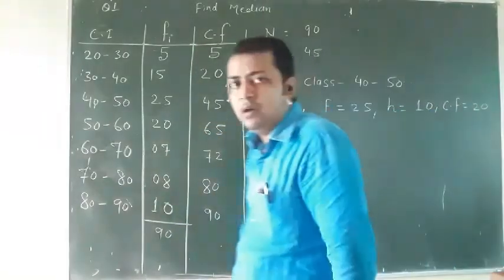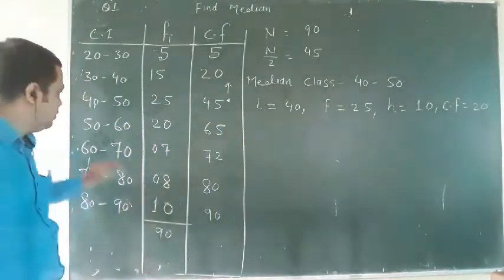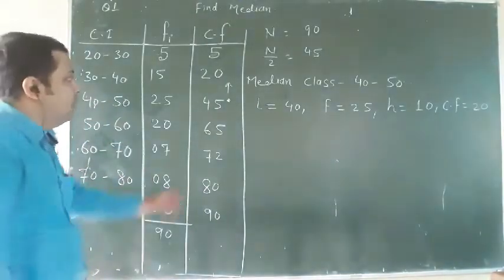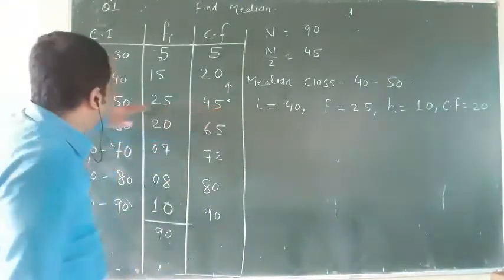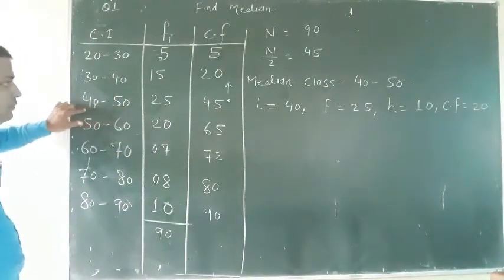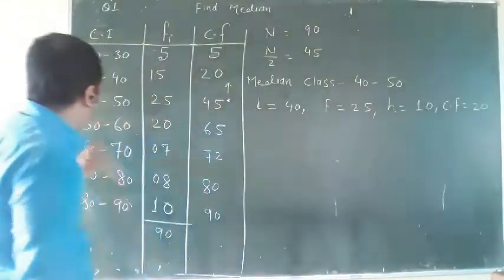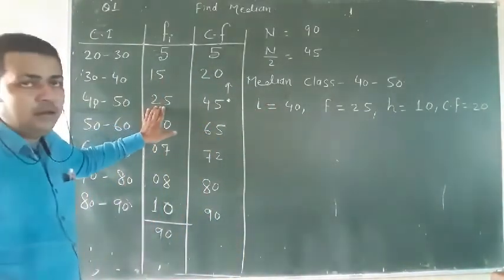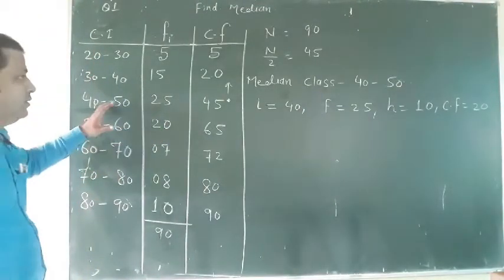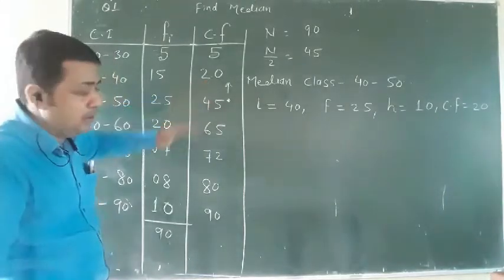You need 5 things. First, half of n. Second one, lower limit of the median class. So first I have to find the median class. If 45 is there, then this is the median class, and the lower limit of this median class is 40. So I have written L as 40. Second will be the frequency of this class interval, that is 25. Third will be the height of this class interval, that is 10. Fourth will be the CF of the class above this one.